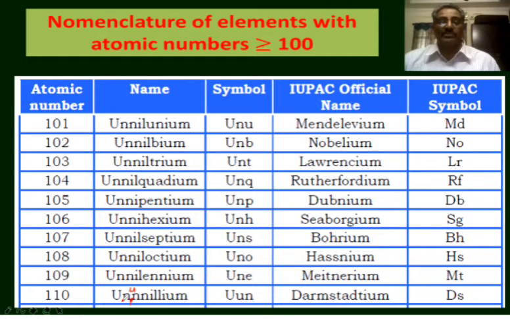There should be one more U here. Ununnilium, symbol is Uun. It's named Darmstadtium. Symbol is Ds.